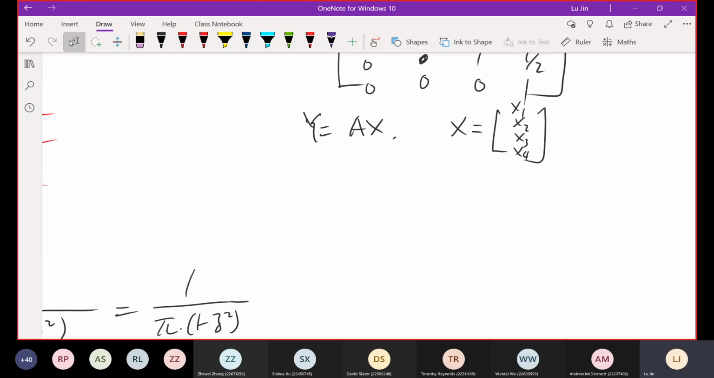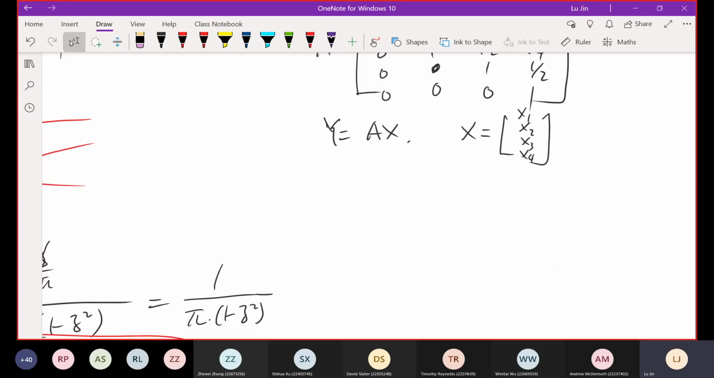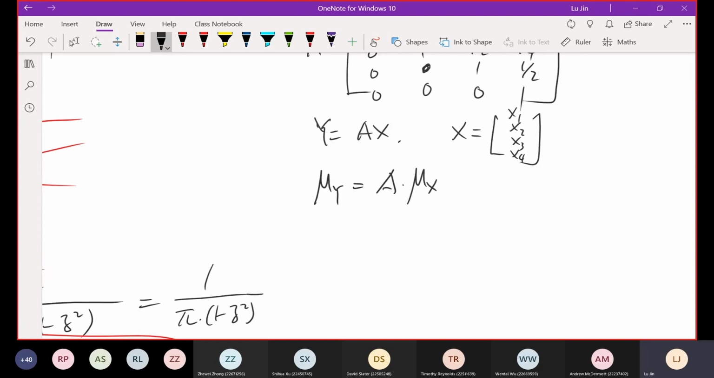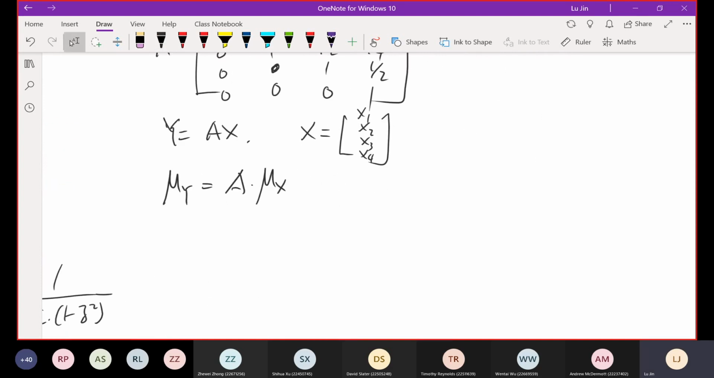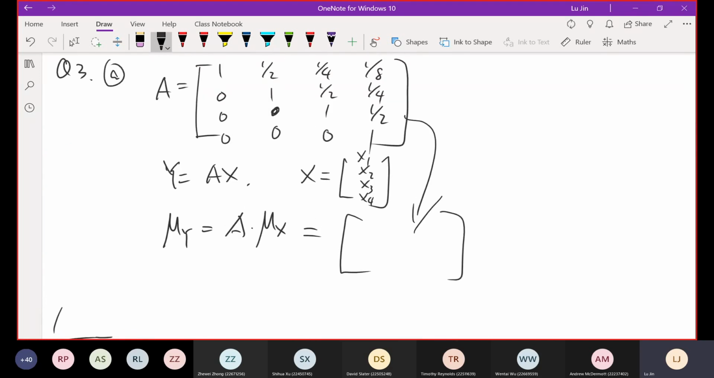Okay, now let's have a look at how to solve the mean vector of y. We denote the mean vector of y as mu y. Based on the formula we learned from the lecture, that should be the A matrix multiplied by mu x. The A matrix is from here, so I just copy here and borrow the values, so I don't need to write them down again.